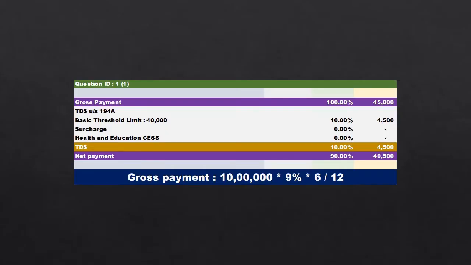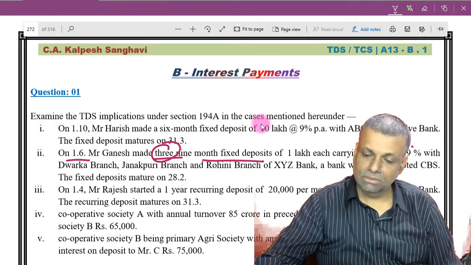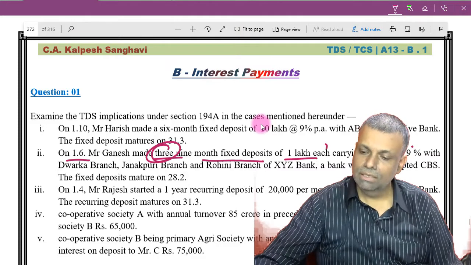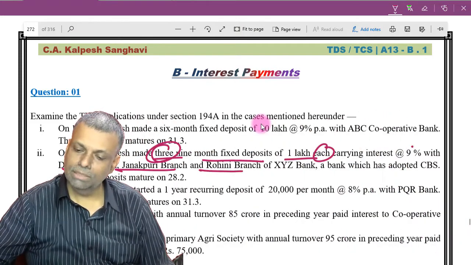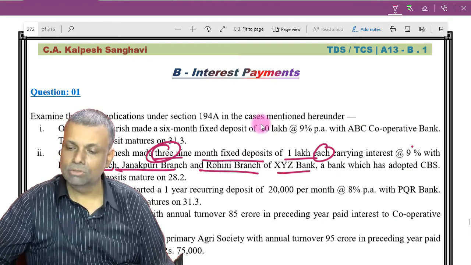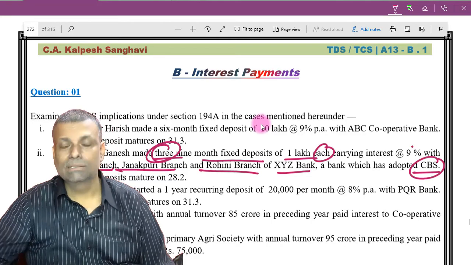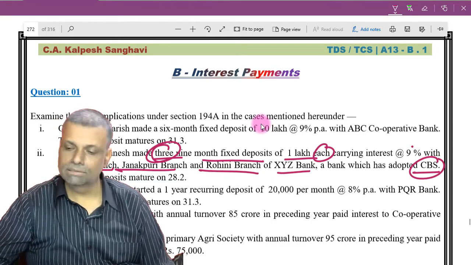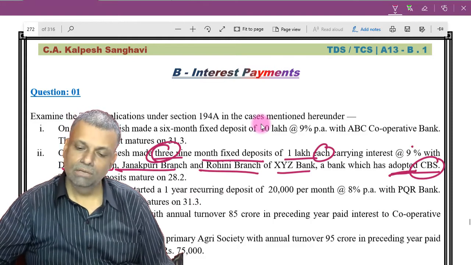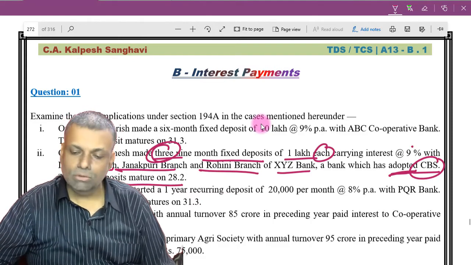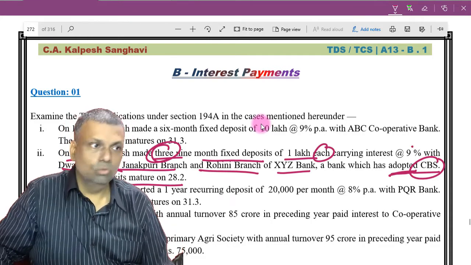Next, on 1st of June, Ganesh made three 9-month fixed deposits of 1 lakh each, carrying interest, with the Dwarka branch, Janakpuri branch and Rohini branch, three separate branches of a bank. And CBS, the Core Banking System, or as I also call it the Central Banking System, is already adopted. So they already have this CBS system. The fixed deposit matures on 28th of February. So from 1st of June to February.